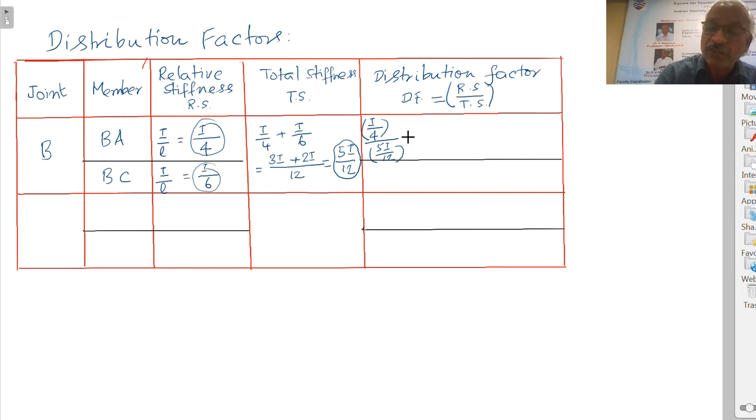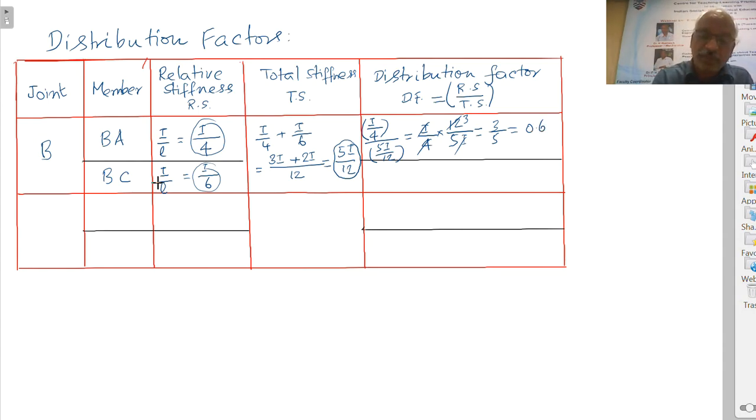So this is equal to I by 4 into 12 by 5I. So here I will get cancelled. So 12 by 4 will become 3. Therefore 3 by 5, or we can say 0.6. This is one value.